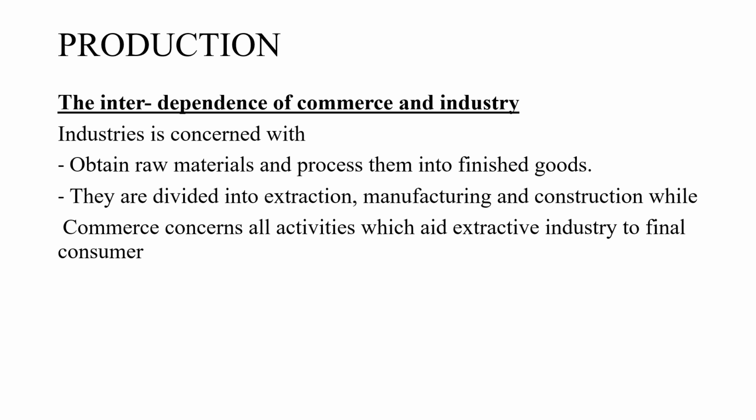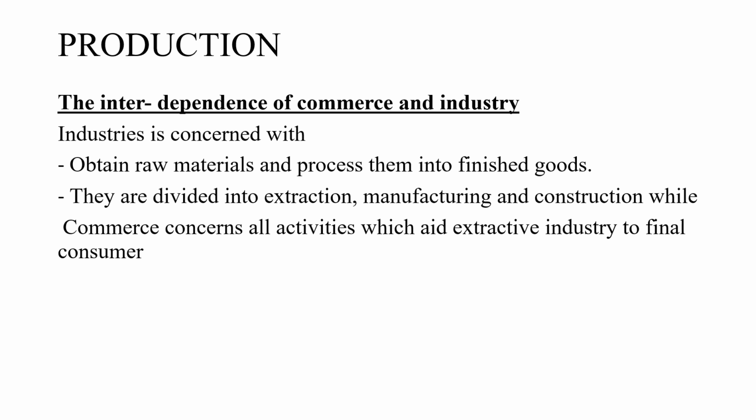So let me break this down. Industry is concerned with extracting raw materials from wherever. For example, the example of the door. Getting the wood from the forest, that's the job of industry. Changing this wood into a door, that's the job of industry.